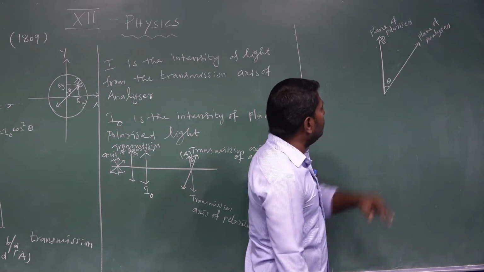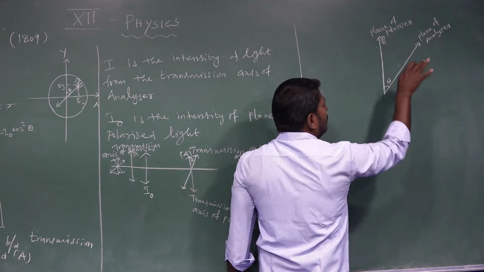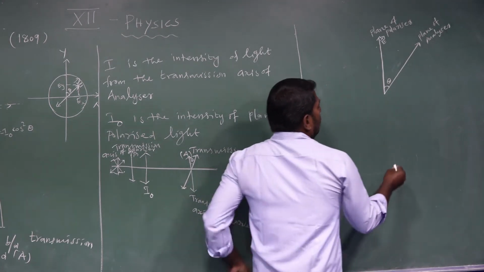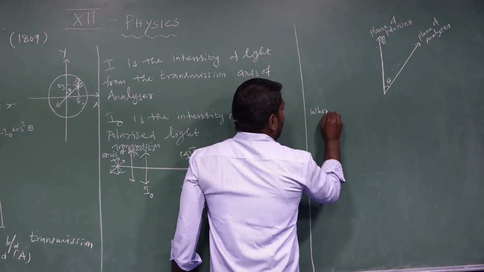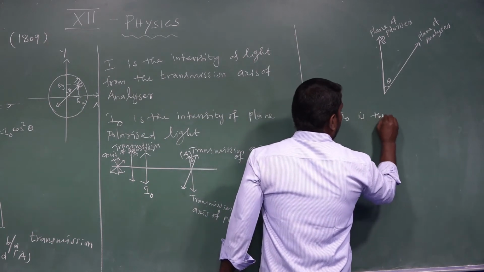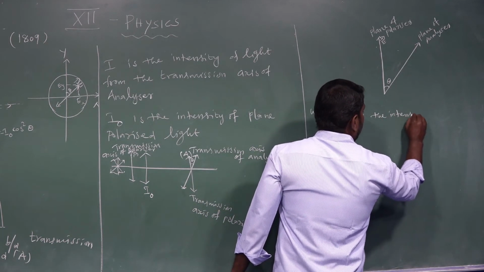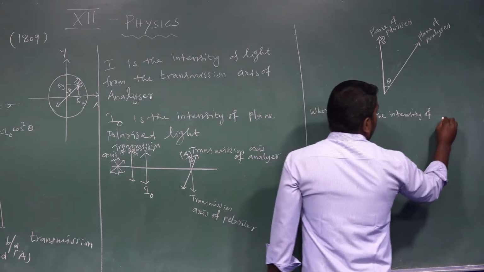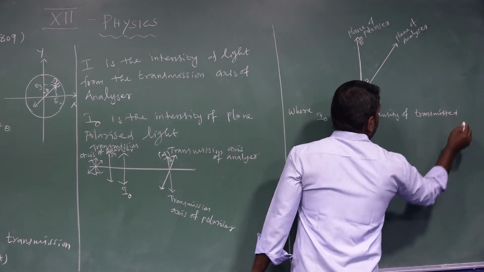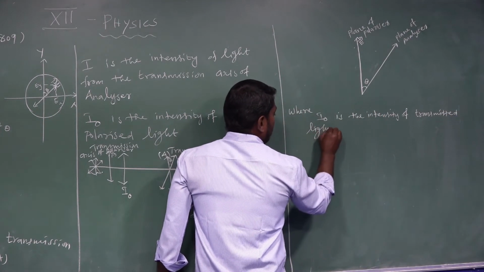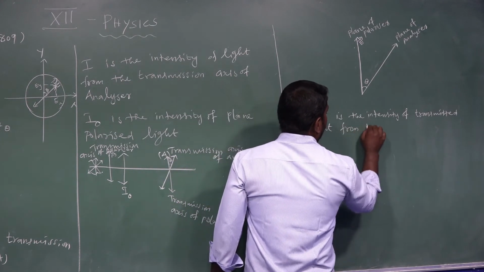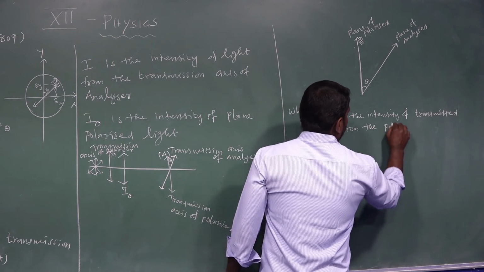This electric field vector is resolved into two components, the horizontal component and the vertical component, where I0 is the intensity of transmitted light from the polarizer.